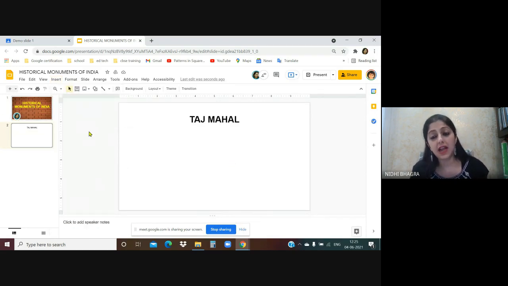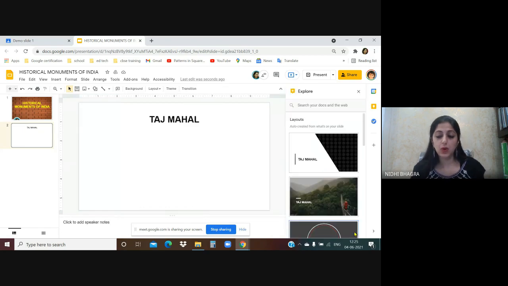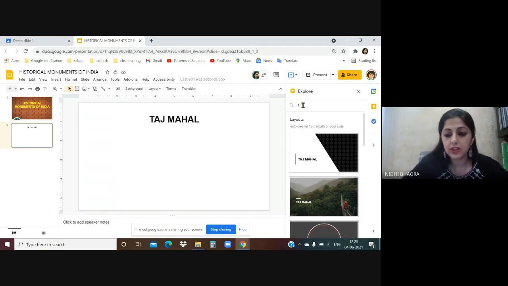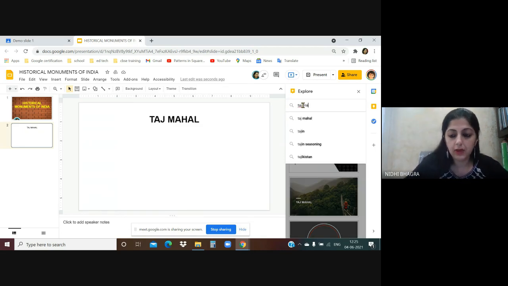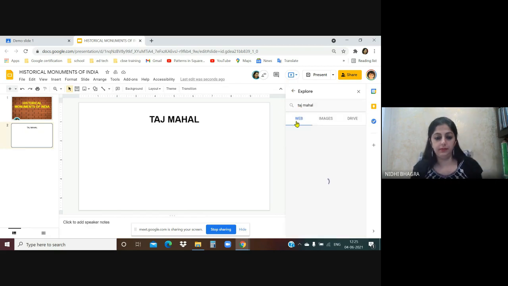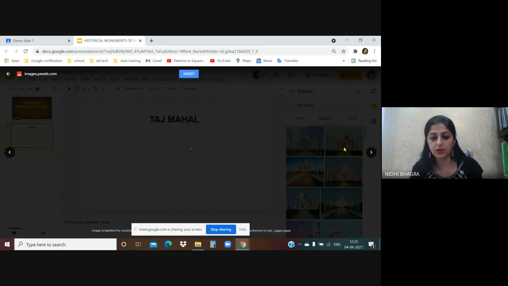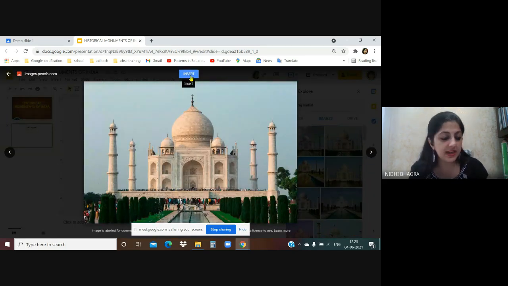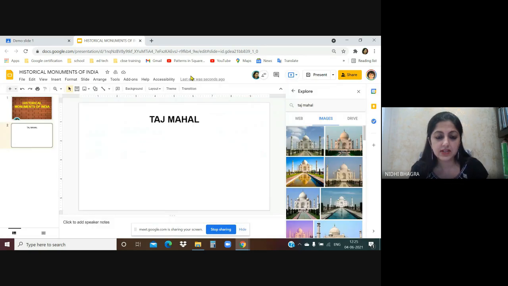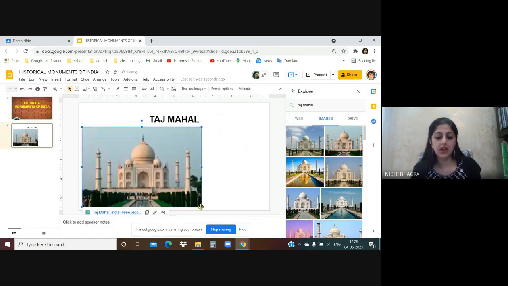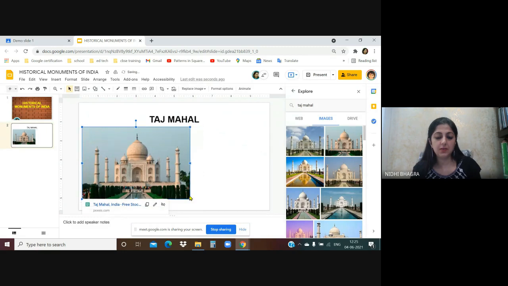Now again in slides, there is a hidden tool on the bottom right corner. Just click on that, explore tool. Within the slide presentation, you can search. So I'm going to search Taj Mahal. I'll go to images and let's say this is the image I want to insert. On the top, it's written insert, the blue icon. I'll just click insert. You can even resize the image.